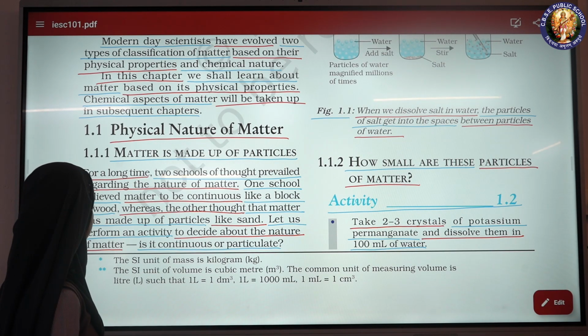One school believed matter to be continuous, like a block of wood, whereas the other thought that matter was made up of particles, like sand. Let us perform an activity to decide about the nature of matter. Is it continuous or particulate?